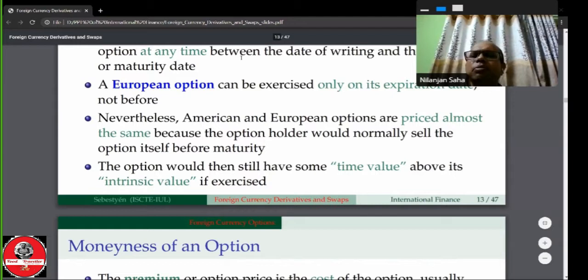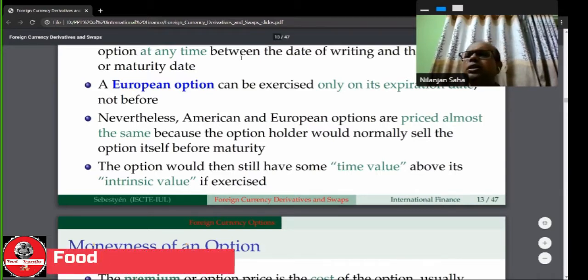For example, the strike price is $1.5 per pound, but the spot price is, for example, $2. If it is a call option, then the intrinsic value will be 2 minus 1.5, that is 0.5, 50 cents per pound. So this would be the intrinsic value.